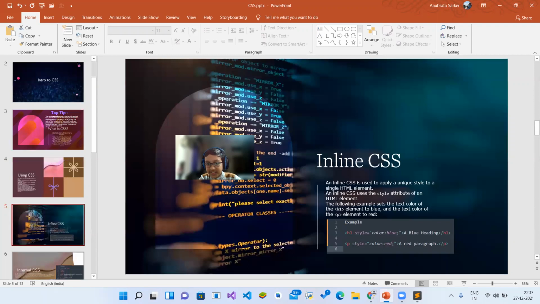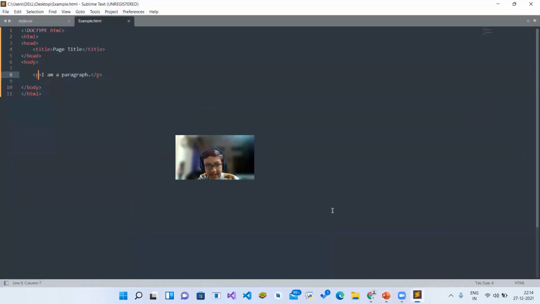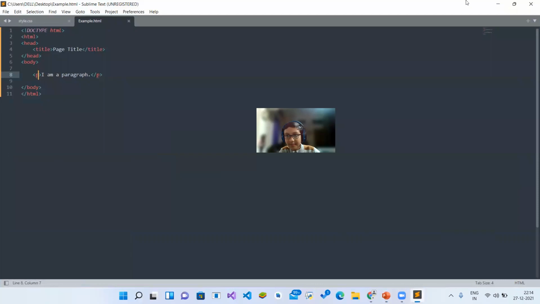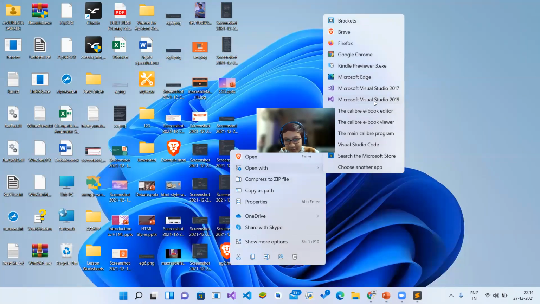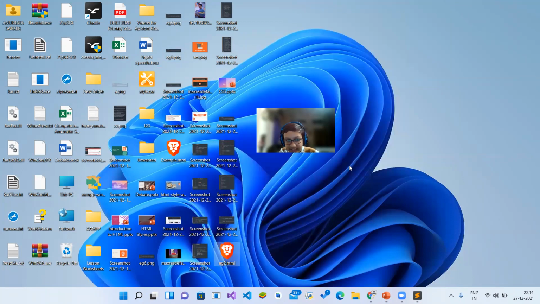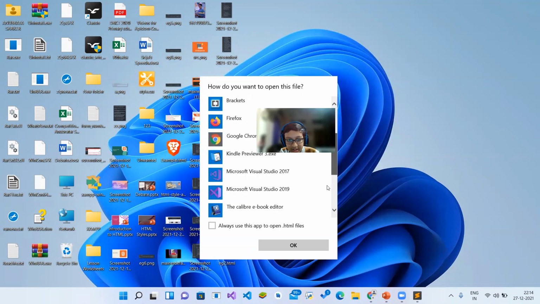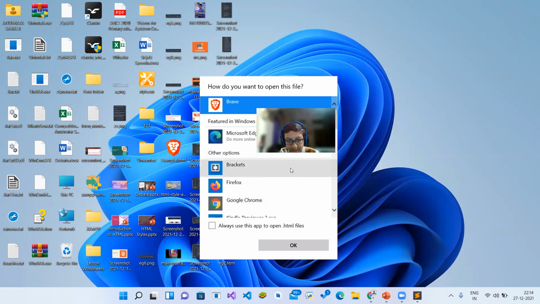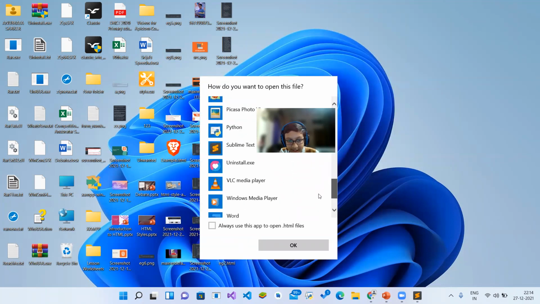Inline CSS is used to apply a unique style to a single HTML element. Like the example we just did, eg2. Let me open it with Sublime Text.